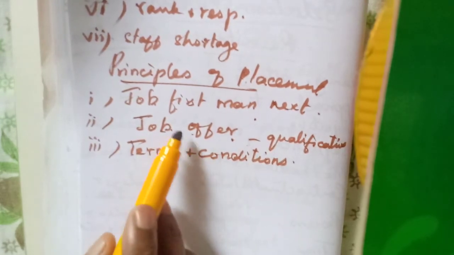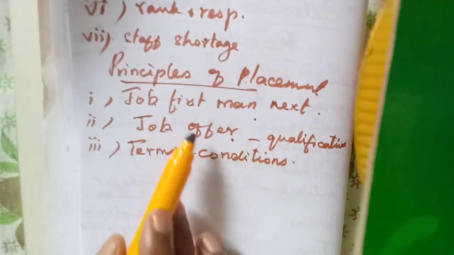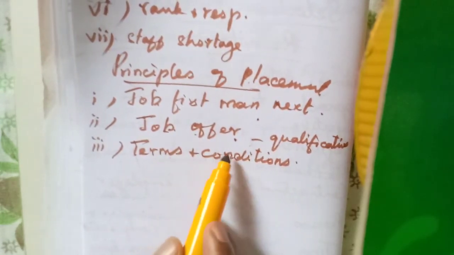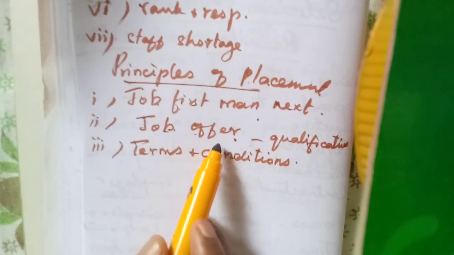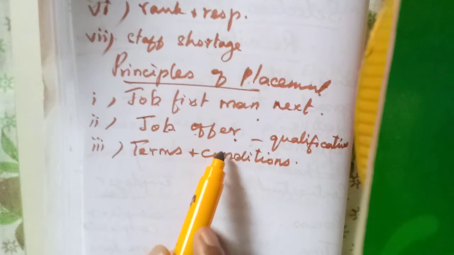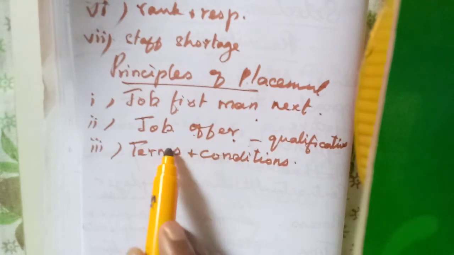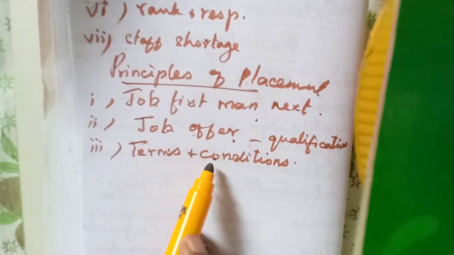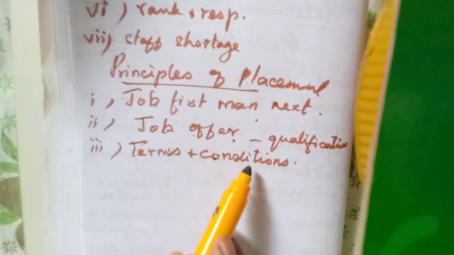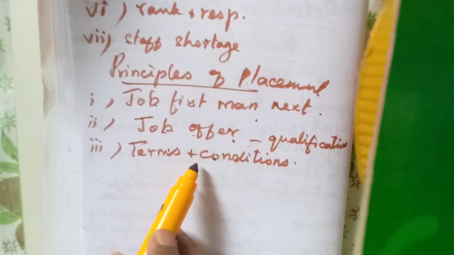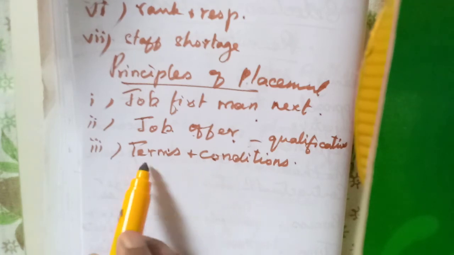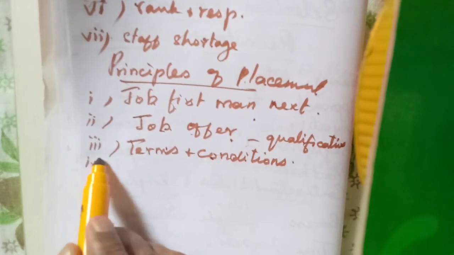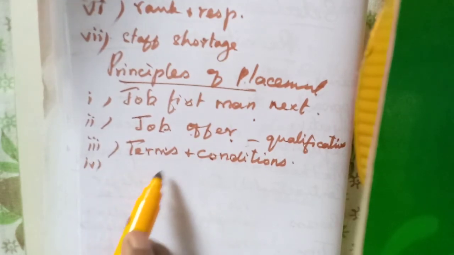Then once they have been appointed as per their qualification, all the employees, all those who have been placed in the particular job, must be made known the terms and conditions or the rules and regulations that are followed in the organization, and all the things that must be followed must be known to the employees or the people whom they have selected.